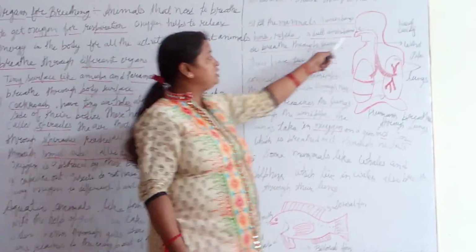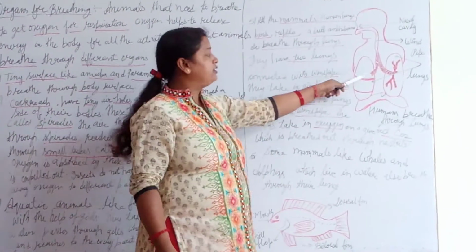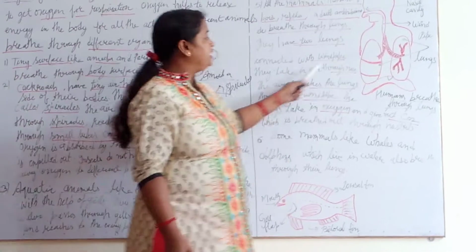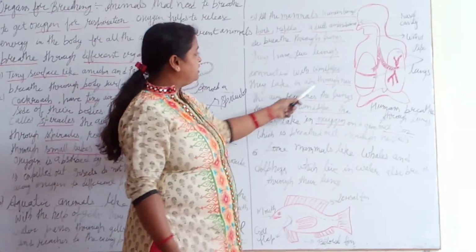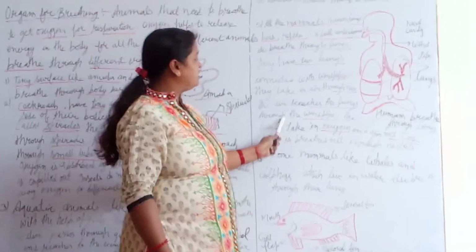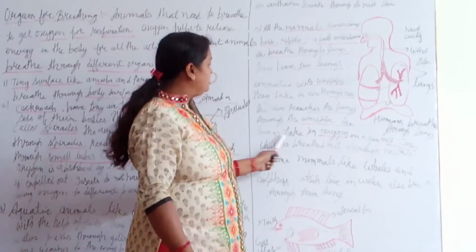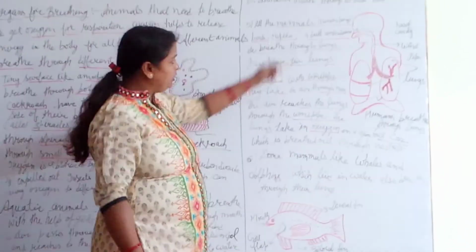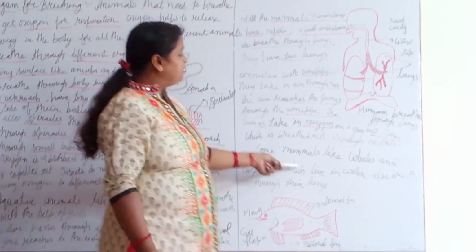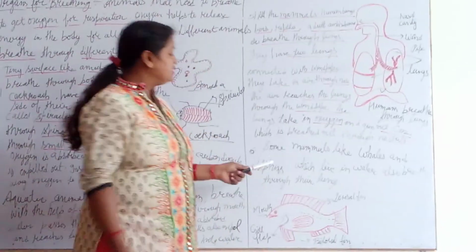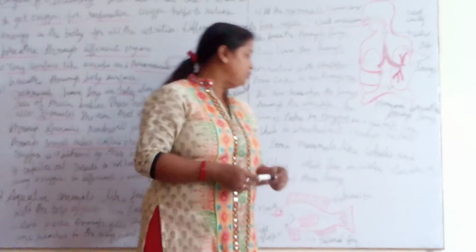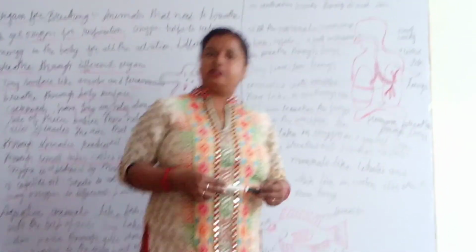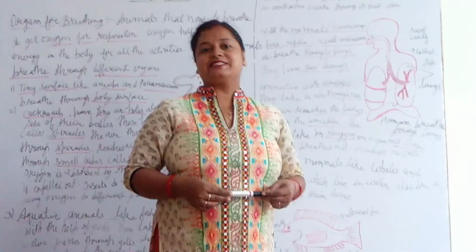Through the nostril they take in oxygen gas, which goes through the windpipe into both lungs. They take the air through the nose, and the air reaches the lungs through the windpipe. Clear? The lungs take oxygen gas and give out carbon dioxide gas through the nose. Clear? Some mammals like whales and dolphins, which also live in water, also breathe with the help of lungs. That's all for today's class. Thank you.